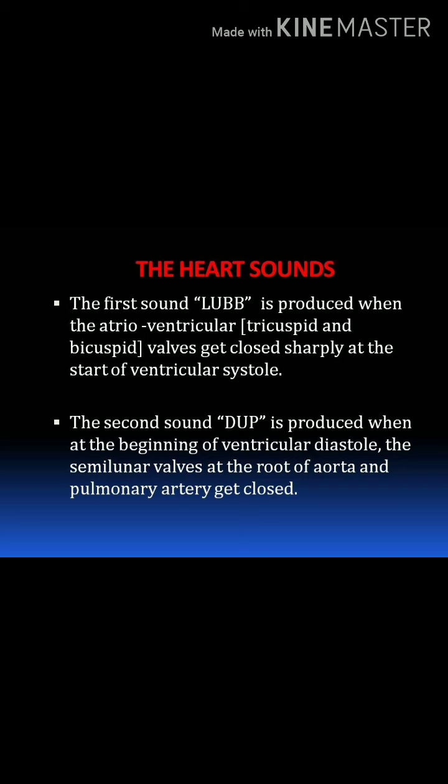And the second sound is the dub sound. It is produced at the beginning of ventricular diastole. Here the semilunar valves at the roots of the aorta and pulmonary artery get closed. So the dub sound is produced because of the closing of the semilunar valves at the roots of the aorta and pulmonary artery. The lub sound is produced because of the closing of the tricuspid and bicuspid valves.